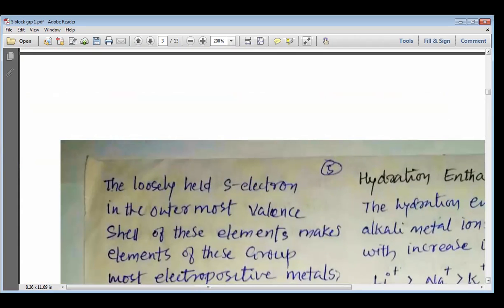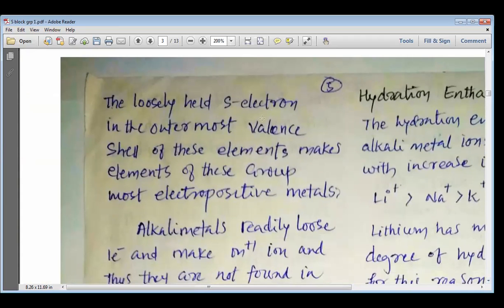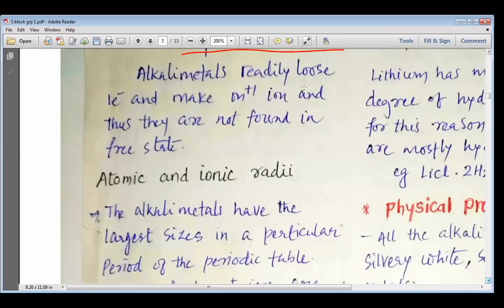Then next one, the loosely held s electron in the outermost valence shell of these elements makes elements of this group the most electropositive metals. These elements have ns1 electronic configuration. This electron is loosely held and can be easily removed by providing a very small amount of energy, and that is why the alkali metals are considered the most electropositive elements among all of them.